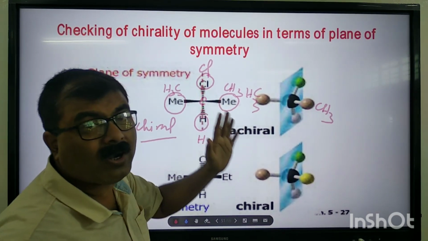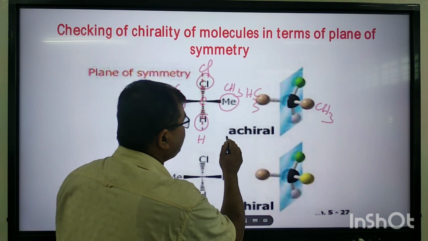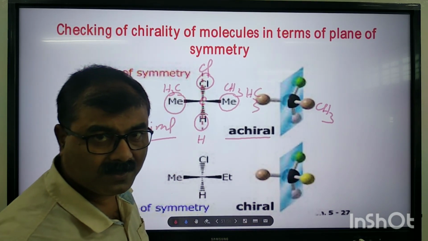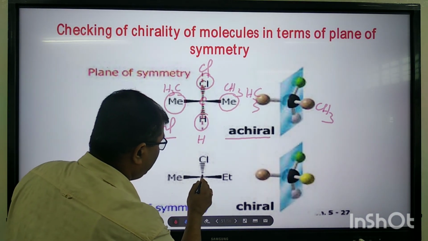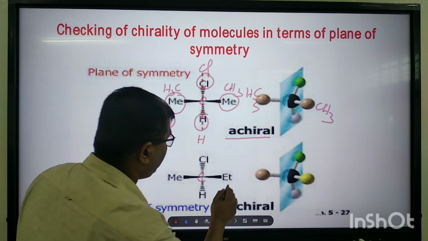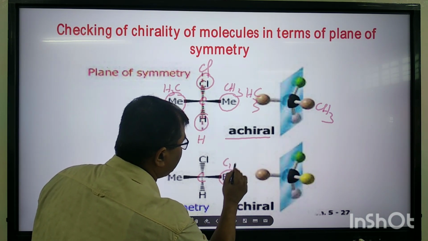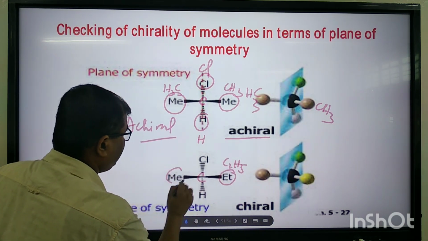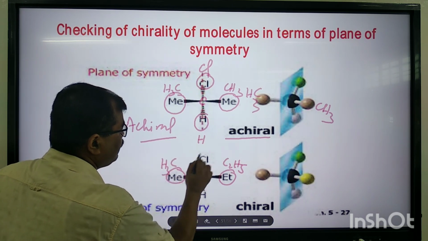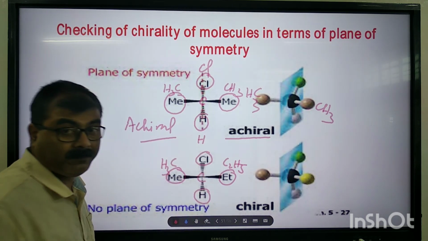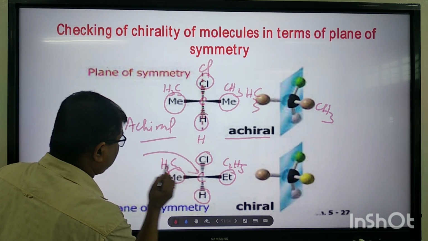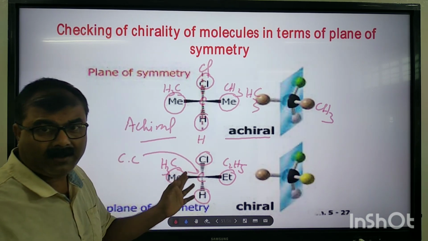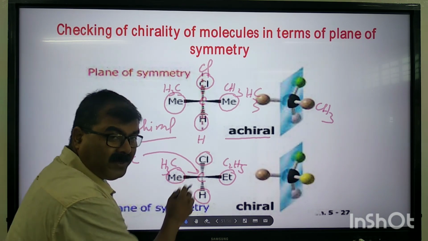Therefore, it has a plane of symmetry, so this molecule is achiral. Clear? Now let us see another example. This carbon has an ethyl group, that is C2H5. This has a methyl group. This is chlorine and this is hydrogen. So this carbon is a chiral carbon because it is sp3 hybridized.